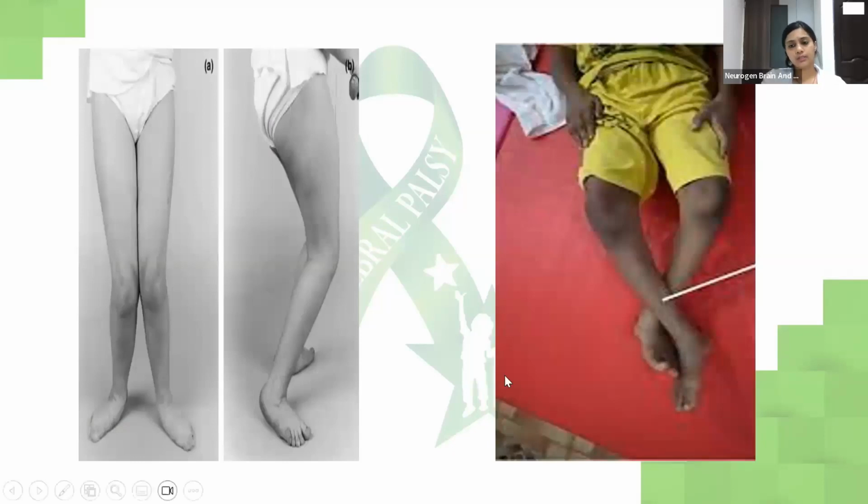Now, in this image, if you see, this is a classical feature of spastic diplegia having a scissor pattern. The second most common type is the crouch pattern, wherein the hip and knee are bent, and the ankle is pronated and collapsed inwards. In this, the hip and knee are crossed, and there is tightness or spasticity of the adductor muscle of the hip.